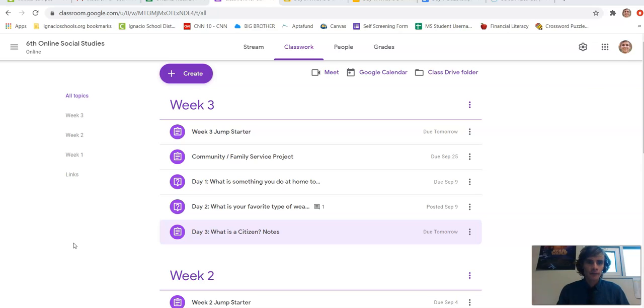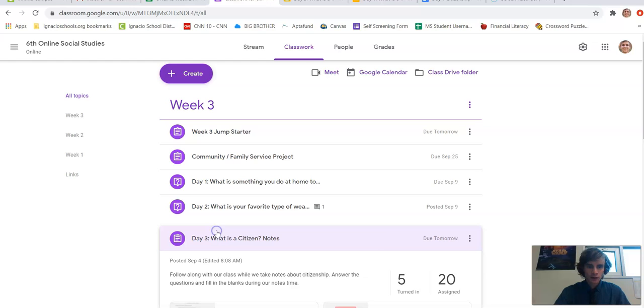So today we're going to get to the notes that we may have started last week or may not have, depending on which class you are in. They were assigned under week 2, but as you'll see, I moved them up to week 3 because we didn't quite get there last week. So we're going to look at the What is a Citizen notes.